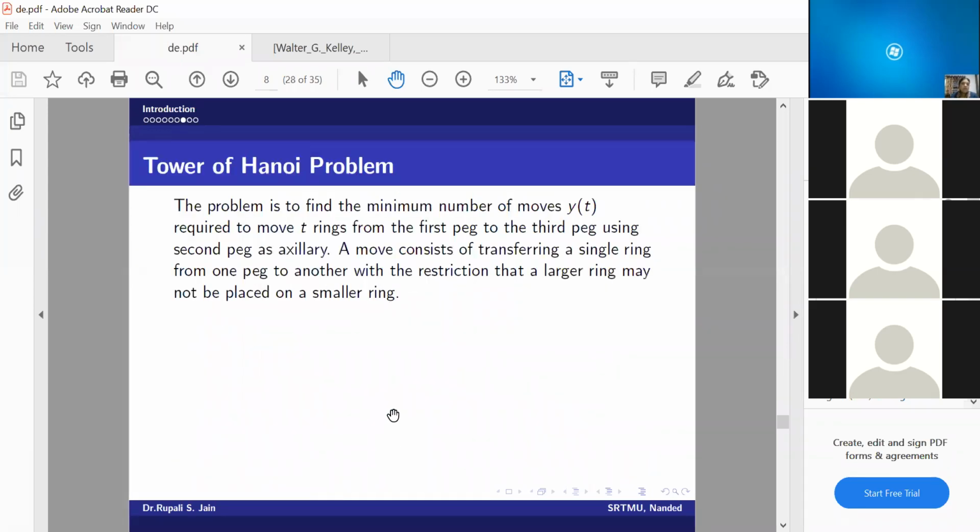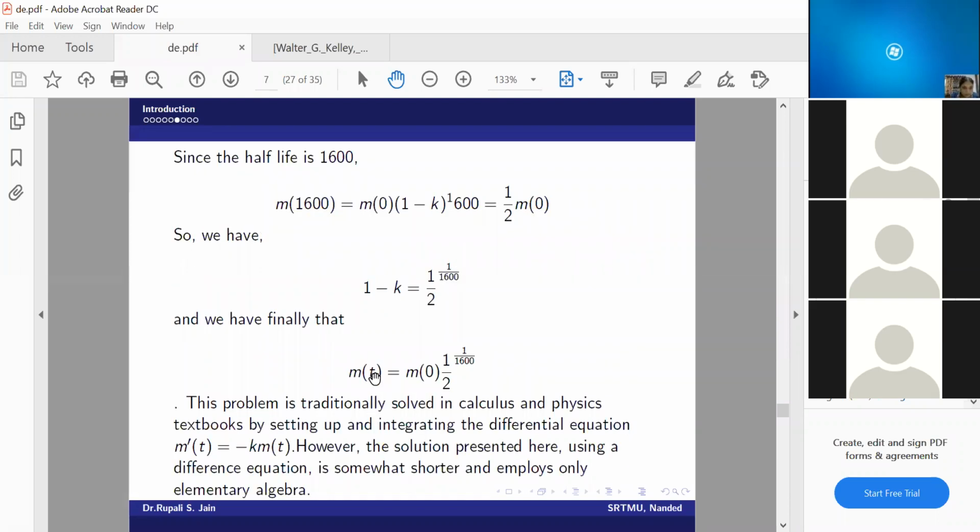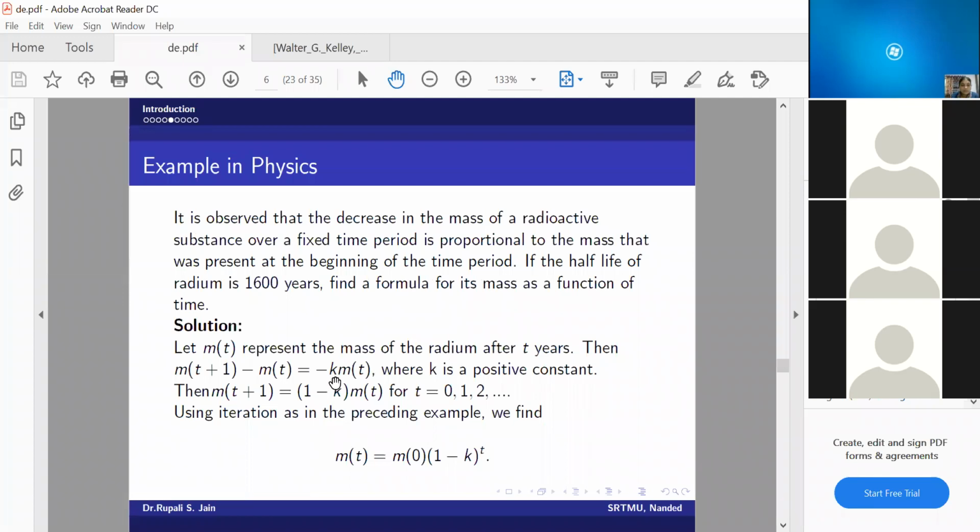Now, you might have solved this problem in 12th or in a calculus or physics textbook by using the differential equation method, like m dash of t is equal to minus k times m of t, the rate of change of mass. We used the derivative there. But up to now here we have used just elementary algebra, not even calculus.